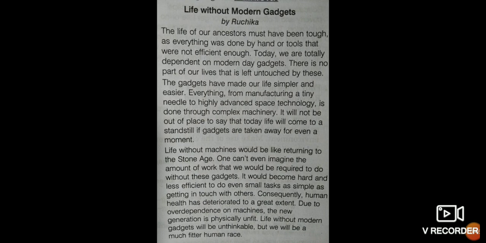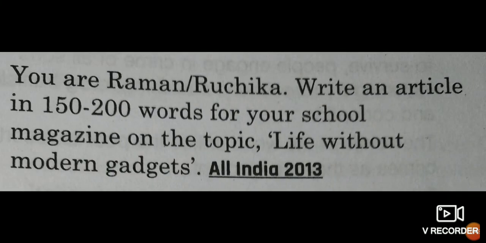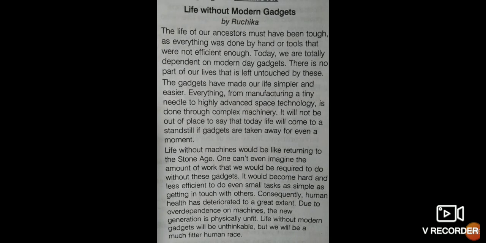Getting it, children? Now see one more example I have given. You are Raman Ruchika. Write an article in about 150 to 200 words for your school magazine on the topic life without modern gadgets. Now you all know life without modern gadgets is not possible nowadays. Every hand is having a mobile phone. Without a mobile phone we think that we are incomplete. So see how it is written, life without modern gadgets.